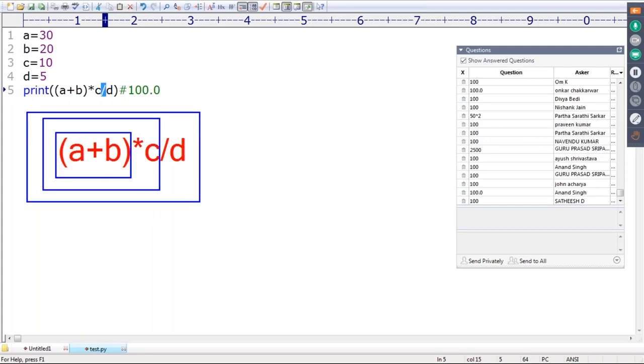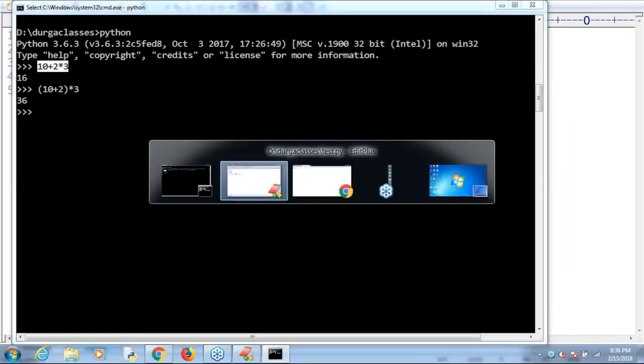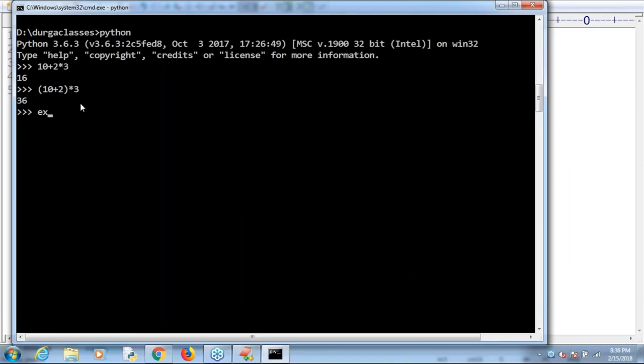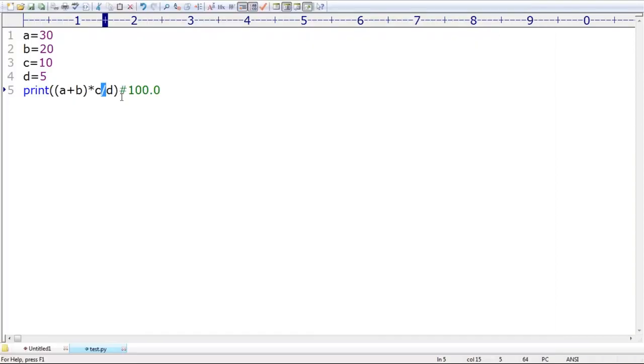Remember that, this is the output we are going to get by default. Perfectly valid, don't keep any doubt. Here, have a look. Running py test.py, what is the output? 100.0. Clear, right?